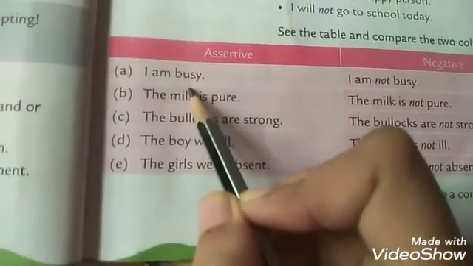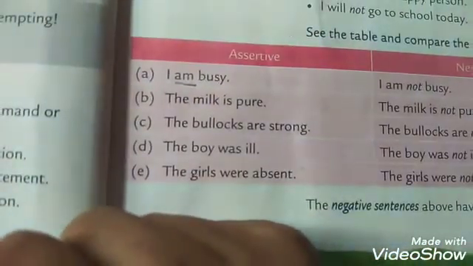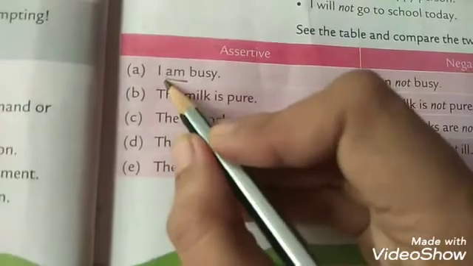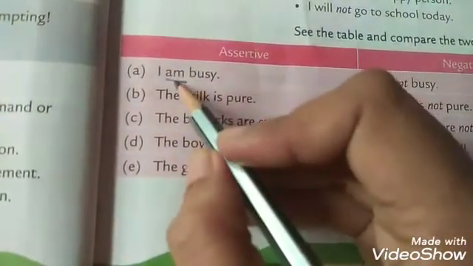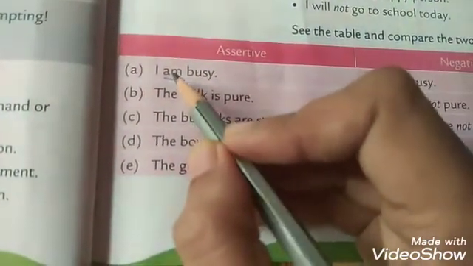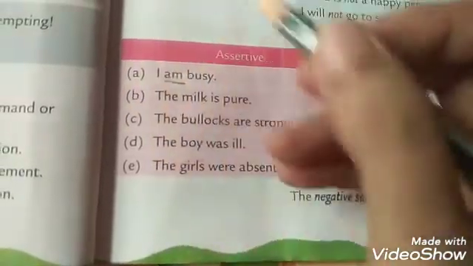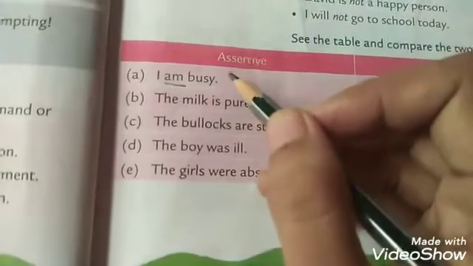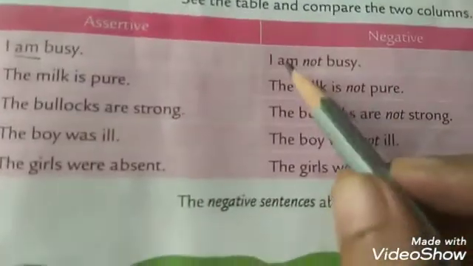Okay. Here, what is the helping verb? Children, am is the helping verb. Yes. So when we have to change this assertive sentence into negative, whenever there is a helping verb, after the helping verb we are going to add not to the sentence to make it negative. So look over here, children.